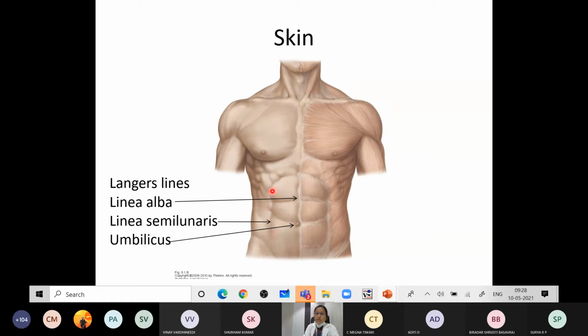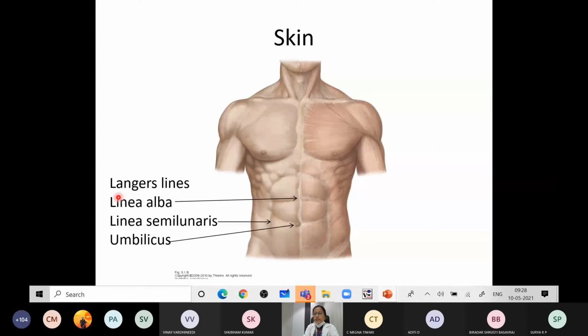Next is the linea semilunaris. What does it indicate? Lateral border of which muscle? Linea semilunaris, lateral border of which muscle? Which is this muscle here? Rectus abdominis. Yes, it is the lateral border of the rectus abdominis, which forms the linea semilunaris.